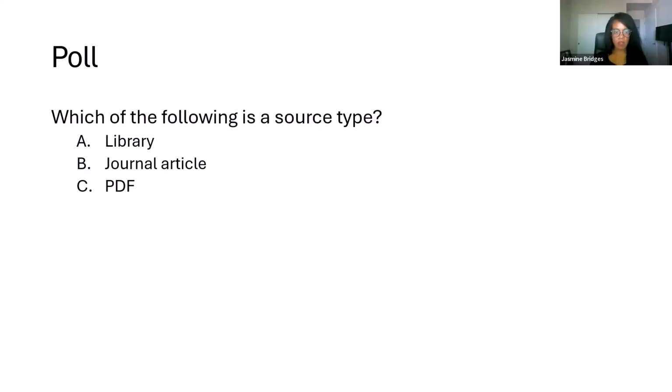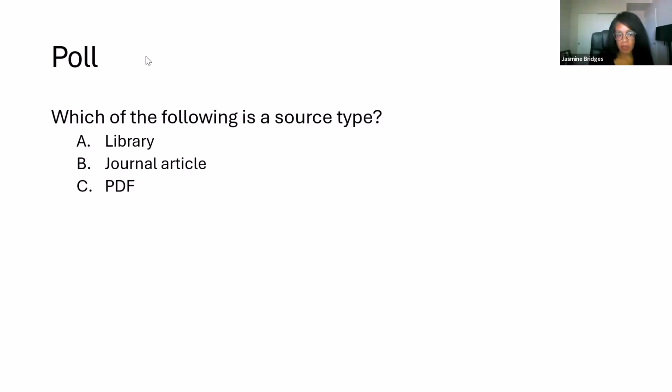Cast your vote, and then we'll see what the results are. Okay, so what are the results so far, Robin? We'll talk about it. Okay, this makes me really happy. This is great. So, which of the following is a source type? Library, 7%. Journal article, 92%, and then PDF, 1%. This is great because it shows that we have a pretty good understanding.